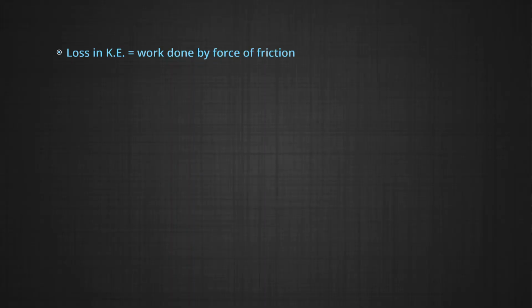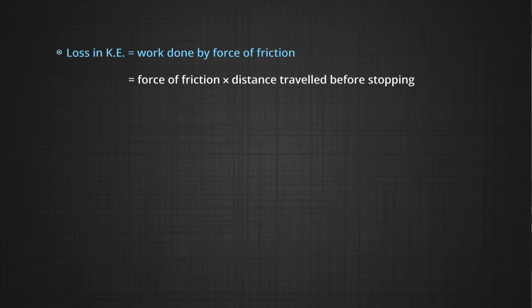Now loss in kinetic energy is equal to work done by force of friction. Force of friction multiplied by the distance travelled before stopping. Or we can say loss in kinetic energy is equal to F into S. Now the force of friction is going to be on account of the motion on the road.